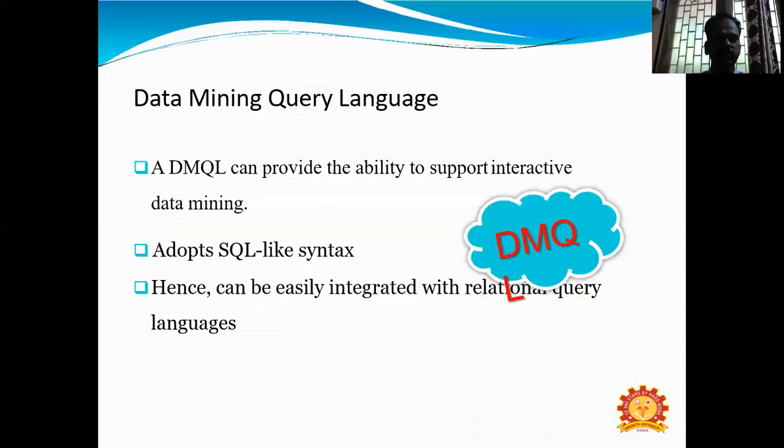So an SQL query is also used for making the comparison process.